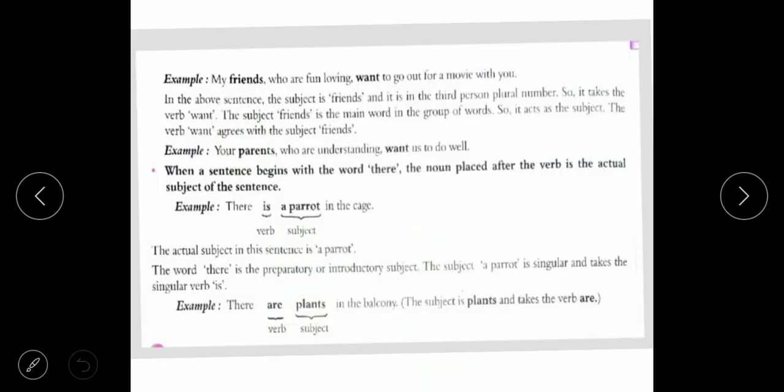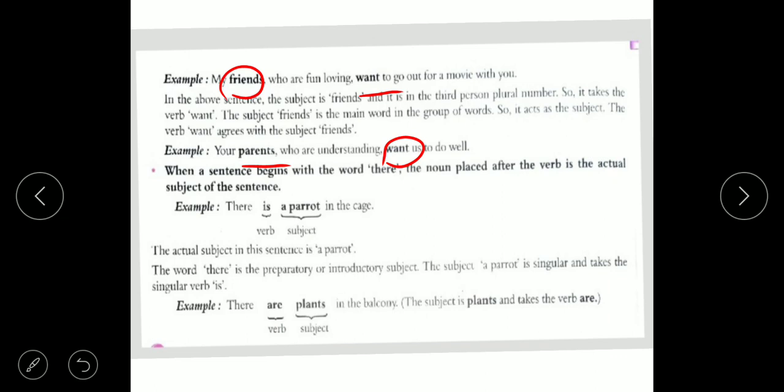My friends who are fun loving want to go out for a movie with you. So here we used want. Okay, your parents who are understanding want us to do well, parents. Okay, so here want.